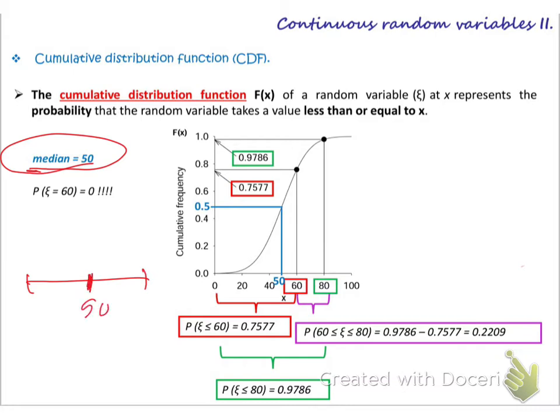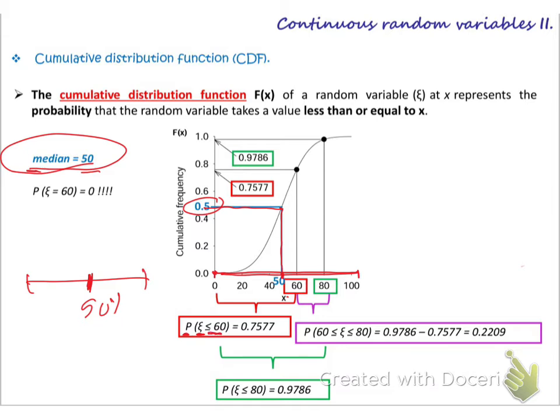So I come at x equal 50. This is the line of x. I come at 50% here from 0 to 100, and I draw a line. Then automatically I get the probability. The probability is 50%.